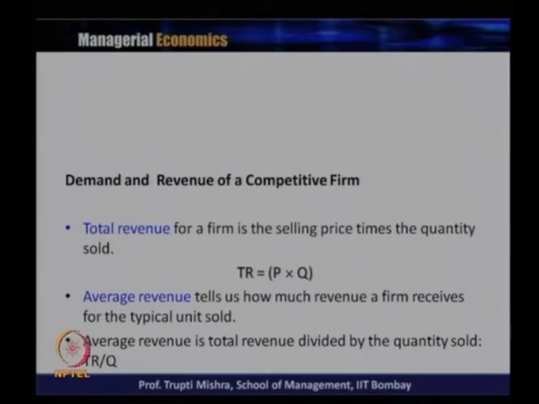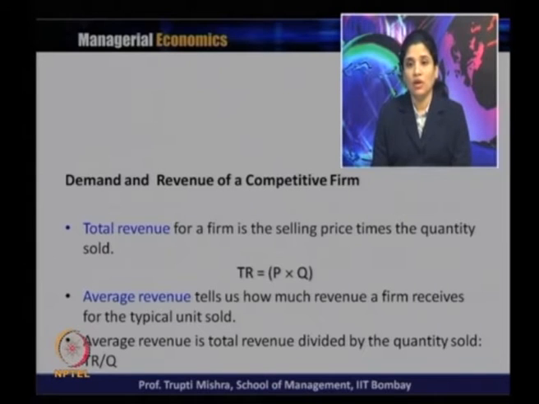So, total revenue in a very simple manner is nothing but the revenue they get by selling the quantity that is produced by them or that is getting sold by them. Average revenue tells us how much revenue a firm receives for a typical unit sold. So, basically average revenue is revenue per unit of output, and it is the total revenue divided by the quantity sold, that is total revenue divided by Q.